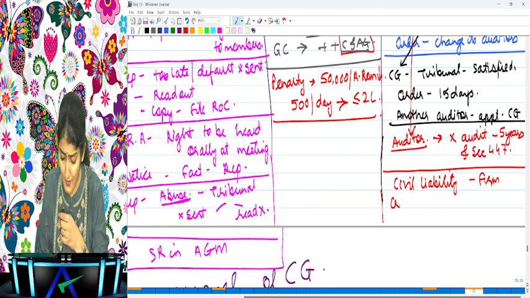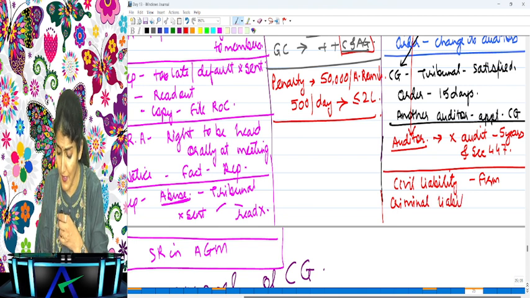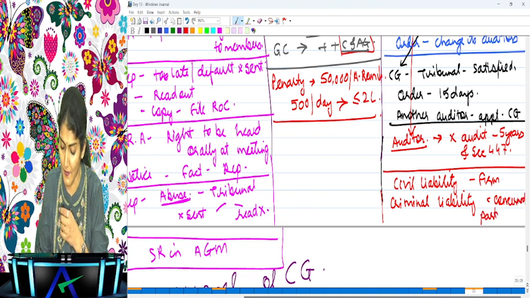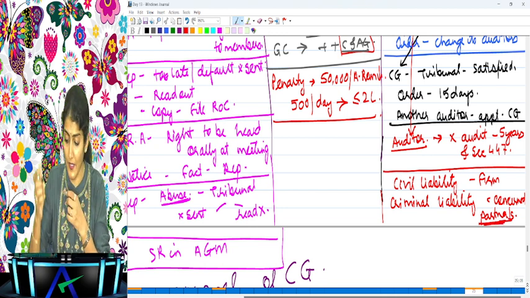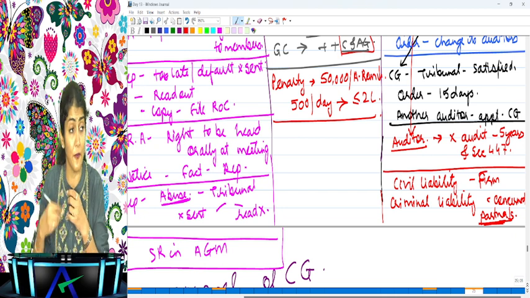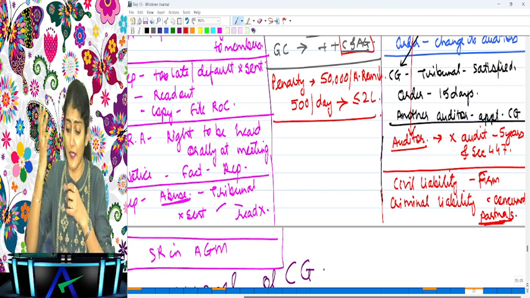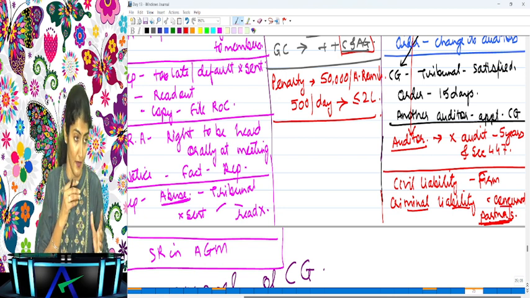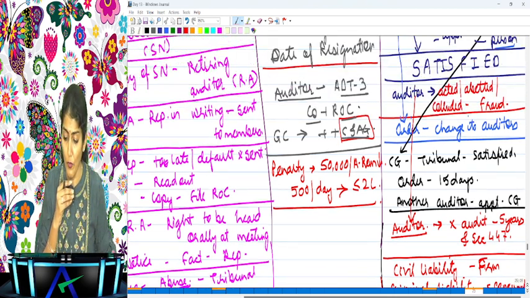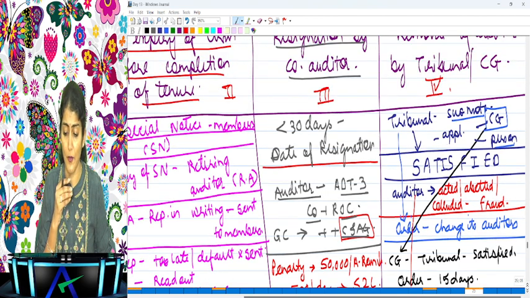Okay, but for criminal liability, what is criminal liability? Imprisonment. For criminal liability, only the concerned partner or partners will be liable. So for civil liability, the entire firm will have to pay the fine, but for criminal liability, only the concerned partner or partners will be liable. So this is regarding the removal of the auditor by the tribunal or the CG.